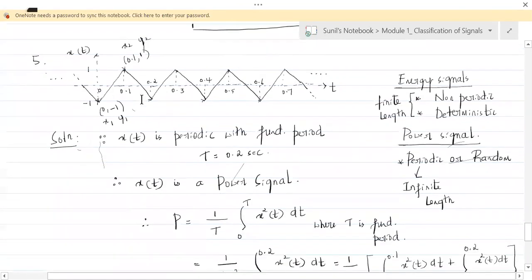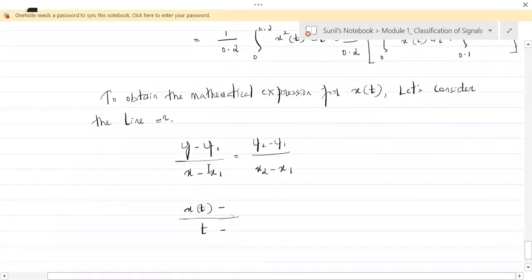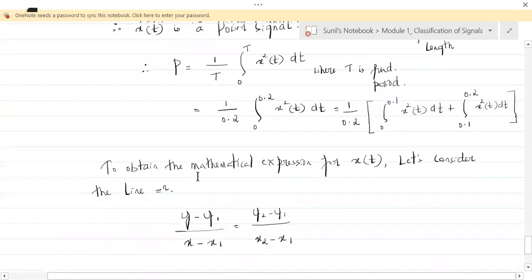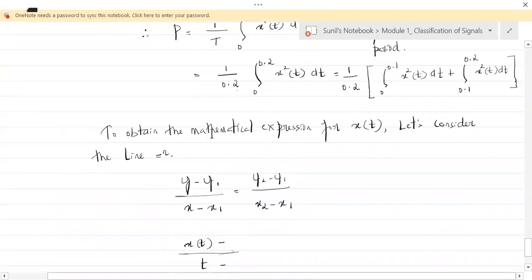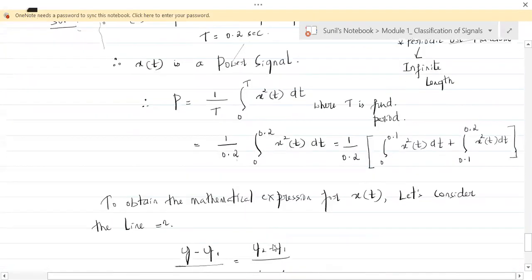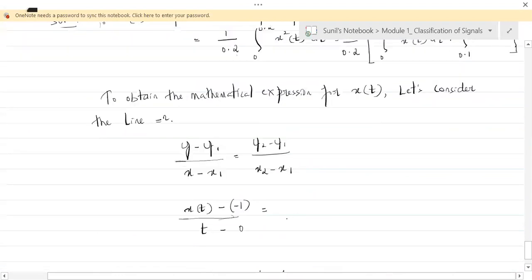Substituting in the equation: y1 is -1 and x1 is 0. x2, y2 is 0.1 and 1. 0.1 is x2 and 1 is y2.